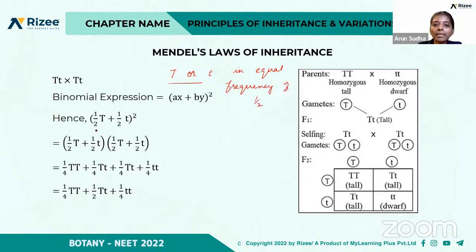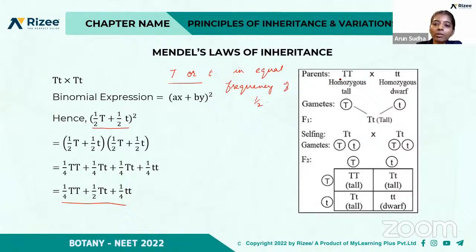So this can be expanded in this form: half T plus half small t, the whole squared. If you expand this equation, we get 1/4 TT plus 1/2 Tt plus 1/4 tt. So you can also calculate by means of this mathematical probability, right?